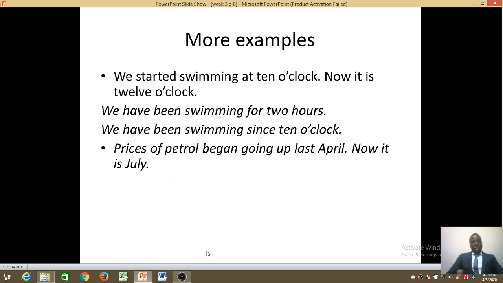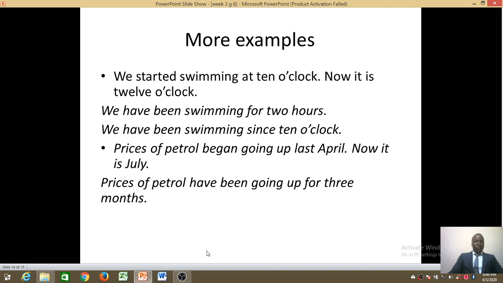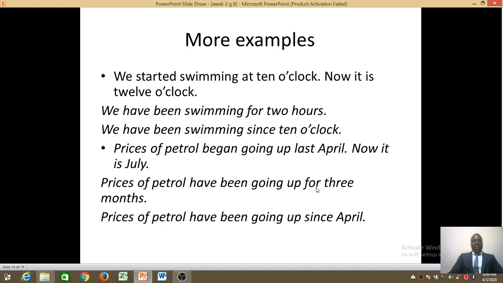You pause the video, try it out, then thereafter come back and see if you got the right answer or not. But if your answer is like this, you're right. Prices of petrol have been going up for 3 months. Remember, for 3 months. That period. A period of how long? 3 months. But when did it start? Let's use since. Prices of petrol have been going up since April.